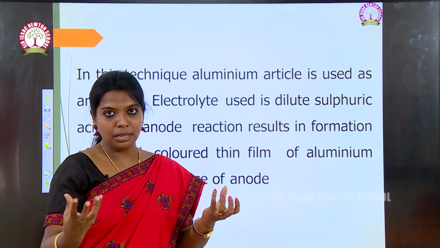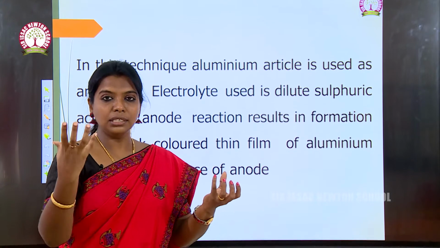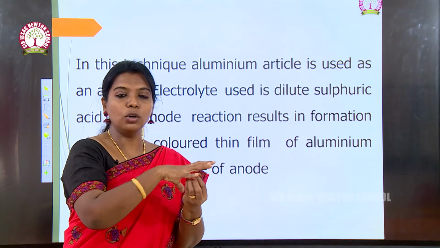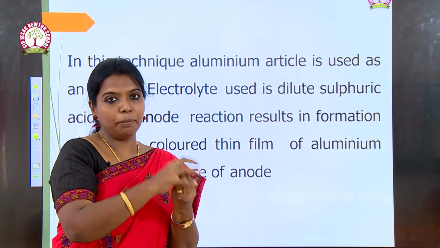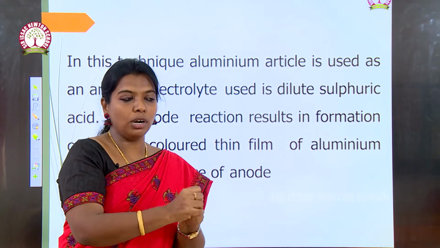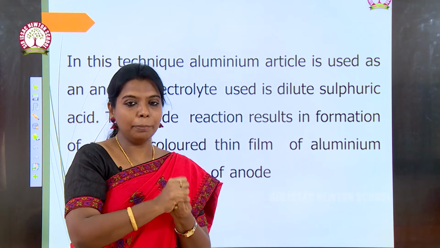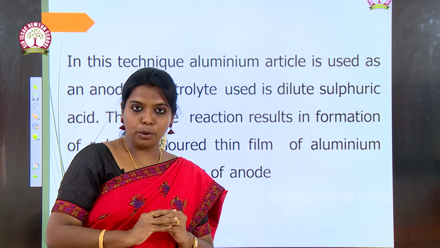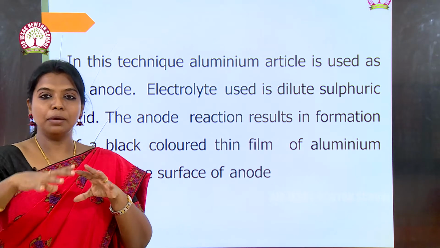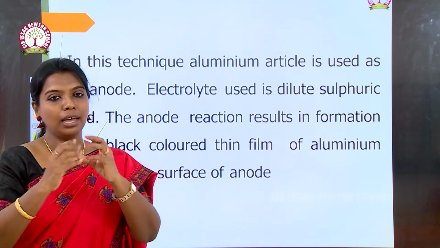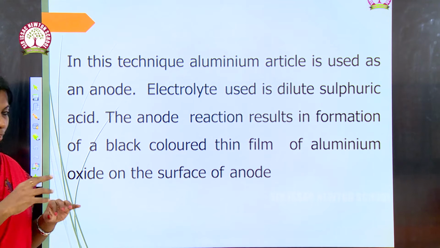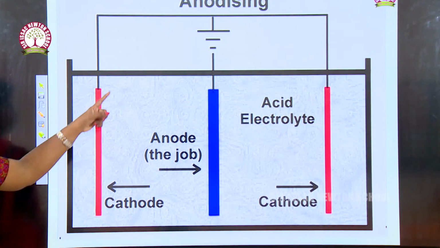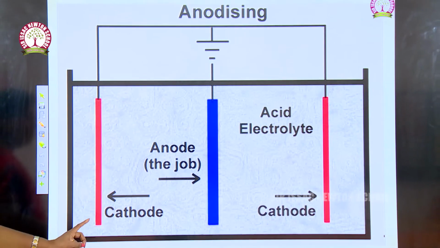Okay, this is aluminium. While passing current, it will form a coat over the layer of the metal, and this will safeguard the metal from being spoiled. This is called anodizing. Anodizing is the process of keeping the metal safe by an aluminium layer around it. This is the technique involved in the process of anodizing.